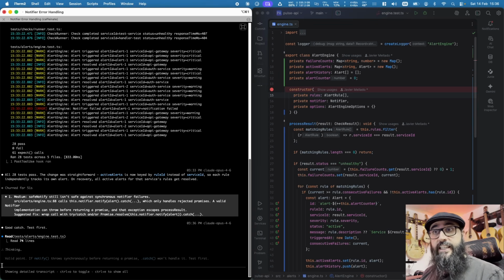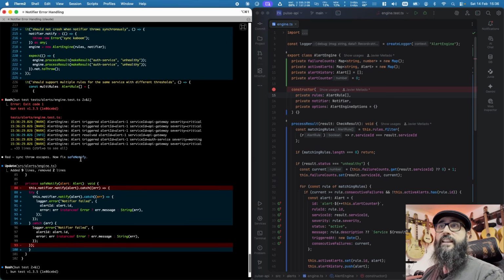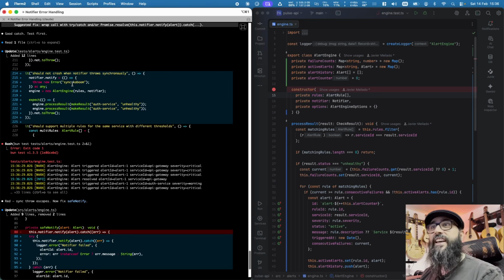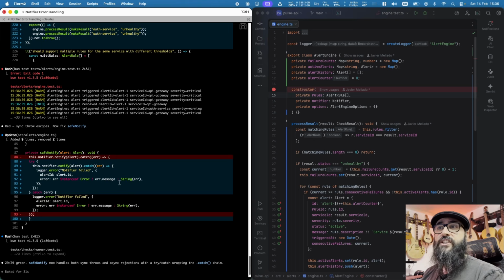And indeed, a valid point. It handles it if notify throws asynchronously. Okay, that's good. So it has completed, so it did add yet another test and the implementation, and I can see that it keeps following our code standards.